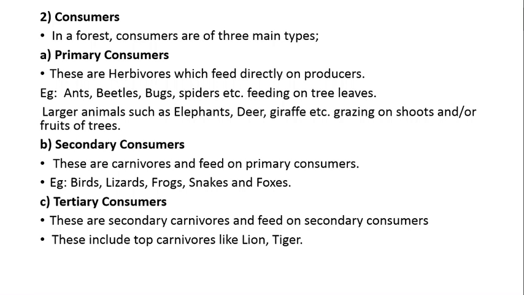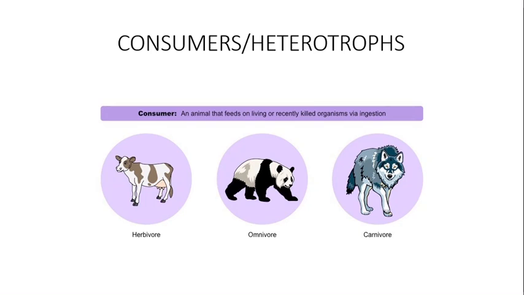The animals that are dependent on primary consumers are called secondary consumers. For example, birds, lizard, frog, snake, foxes, etc. And tertiary consumers are the consumers that are dependent on secondary consumers. For example, lion, tiger, cheetah, these are all tertiary consumers. So you can see that the cow is a herbivore, and this fox is a carnivore.